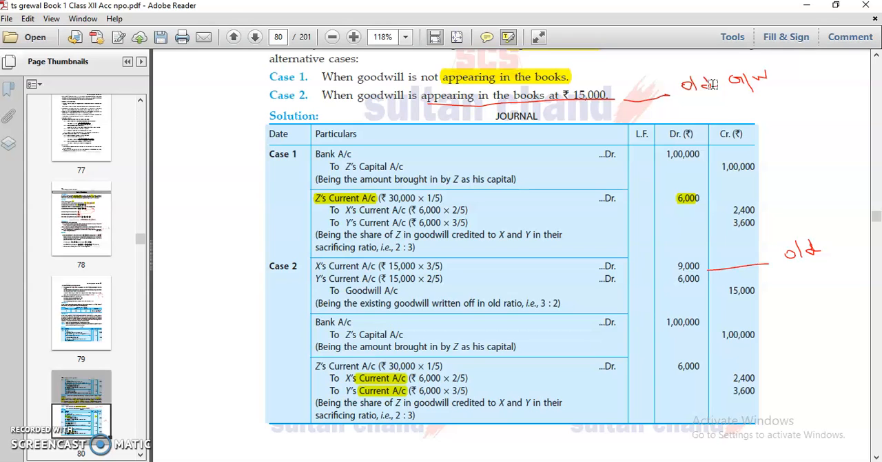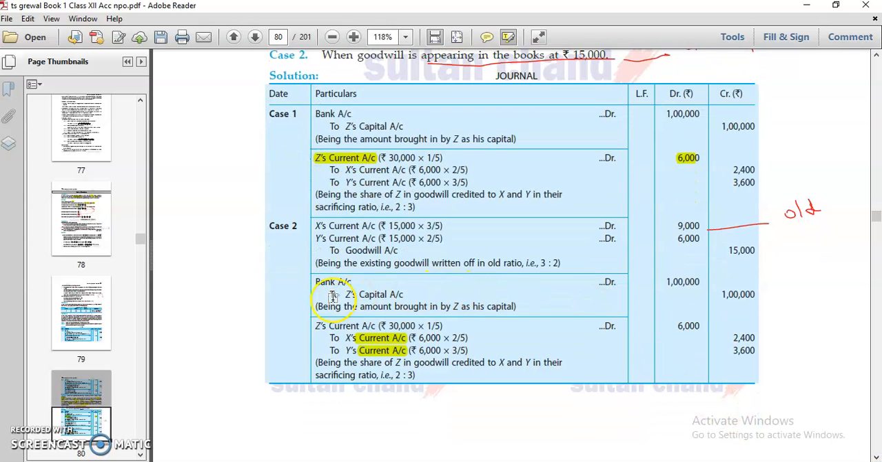In the existing balance sheet only two partners were there, X and Y. So it goes to two partners: X current account debit, Y current account debit, to goodwill, in the old ratio. Remember this: old goodwill is always transferred to old partners in the old ratio. Old goodwill means old balance sheet, old partners, old ratio. Next is bank to Z capital. This entry is the same. Then the same entry, X current to Y current.